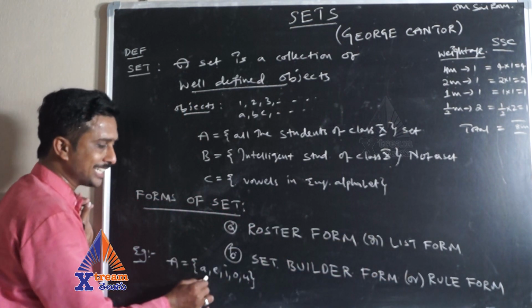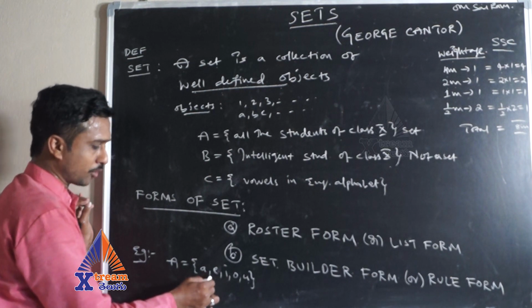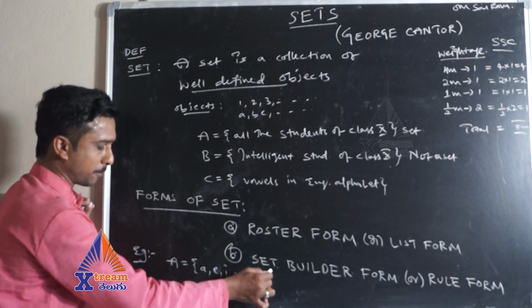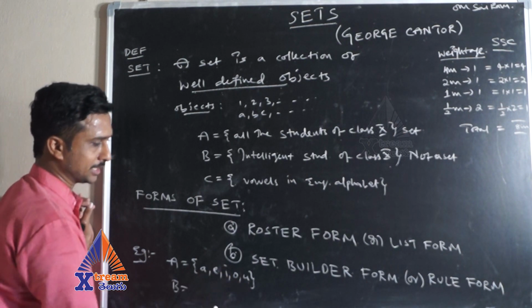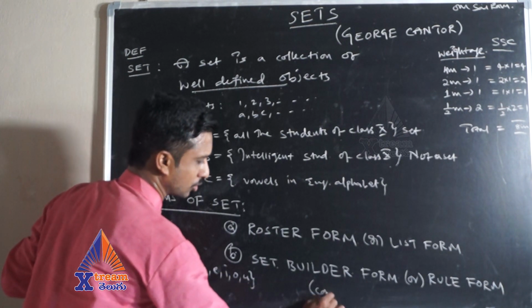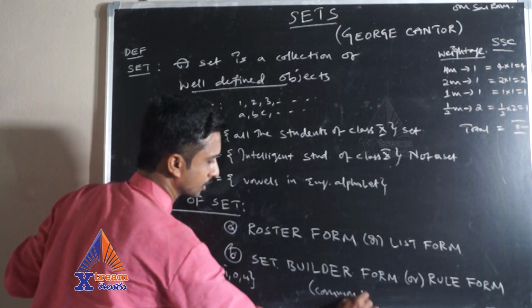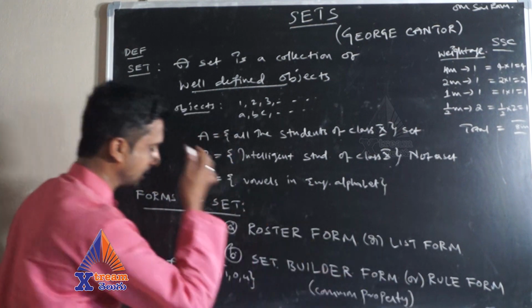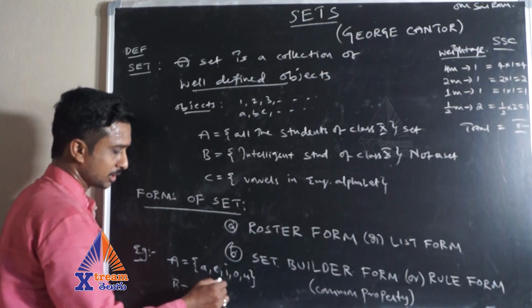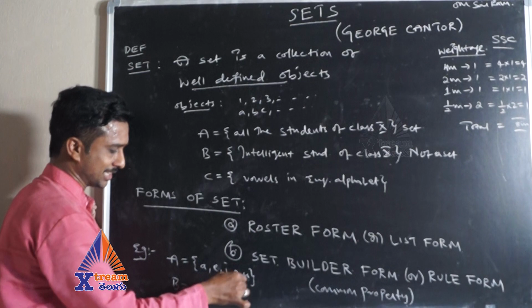If I want to write this roster form set in set builder form, I need to look for the common property. What is the common property in this set? All these are vowels.